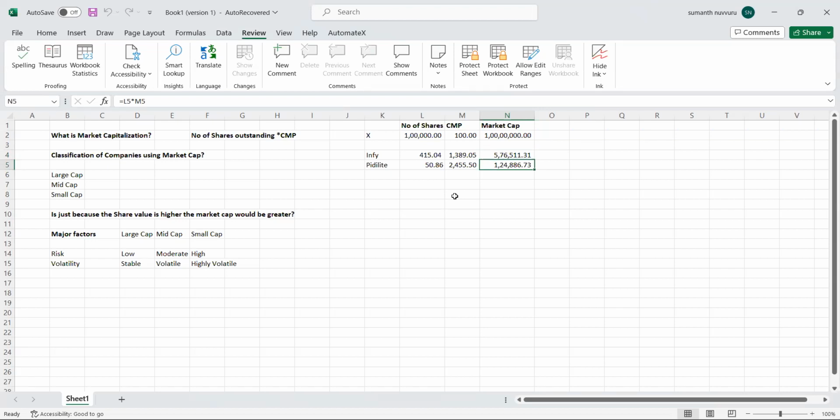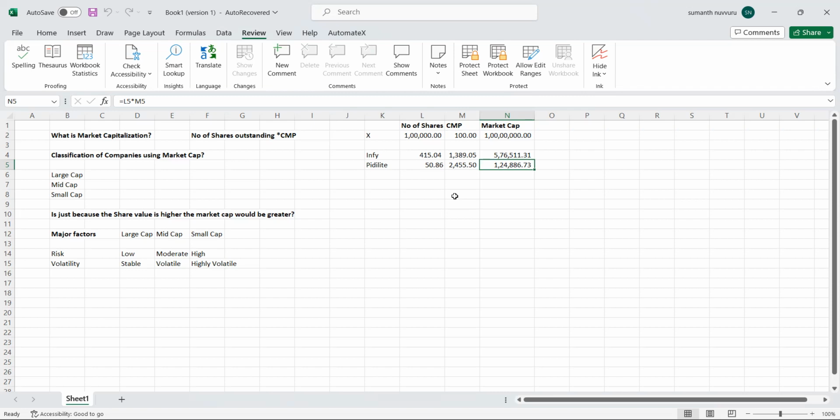So you have to understand that an absolute comparison of share prices doesn't give a fair idea about market capitalization. Just because Pidilite's share price is higher doesn't mean that Pidilite has more market capitalization than Infosys. It also depends upon the number of shares. That's why you have to consider the number of shares and the current market price in order to compare two companies' market capitalization. All right.